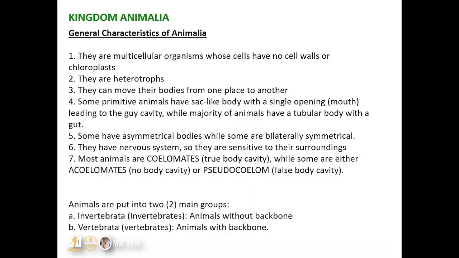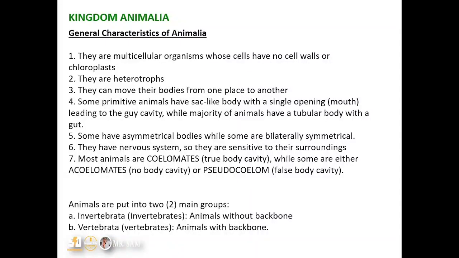And the sixth one is they have nervous systems, so they are sensitive to their surroundings. Obviously, every living thing must be sensitive to its surroundings. Now, the seventh one is that most animals are coelomates, while some are either acoelomates or pseudocoelomates. Now, what are coelomates, acoelomates, and pseudocoelomates? Coelomates are fully lined by mesoderm.